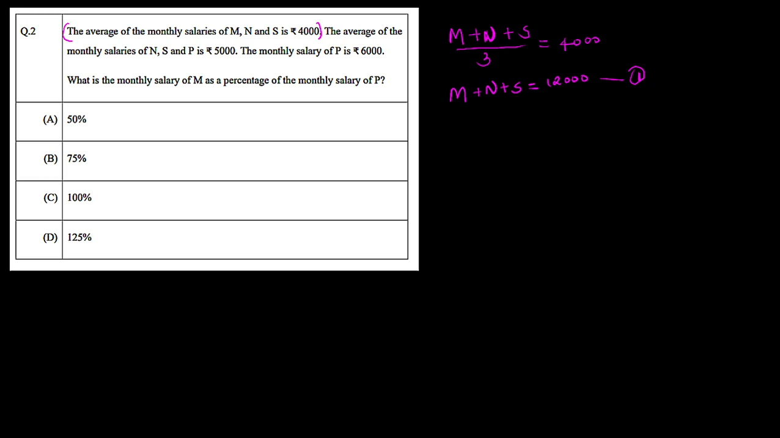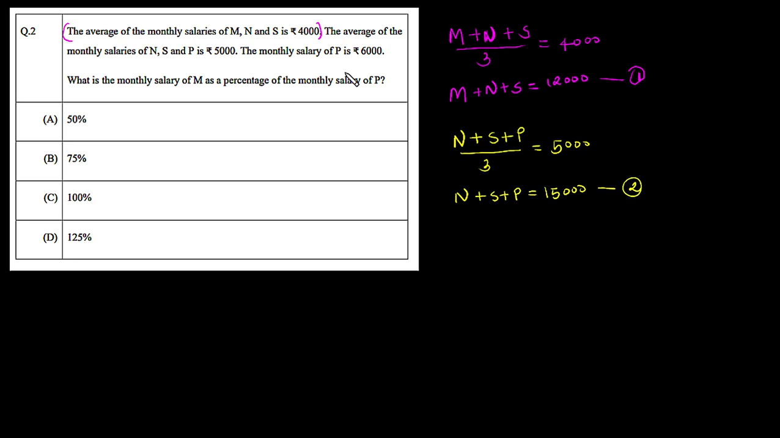In the same way, from the second part, the average of monthly salary of N, S and P is 5,000 rupees. So again, person N salary plus person S salary plus person P salary, and since we are given the average, we divide this sum by 3. The average is given as 5,000 rupees. So person N salary plus person S salary plus person P salary is 15,000 rupees. This is our second equation.